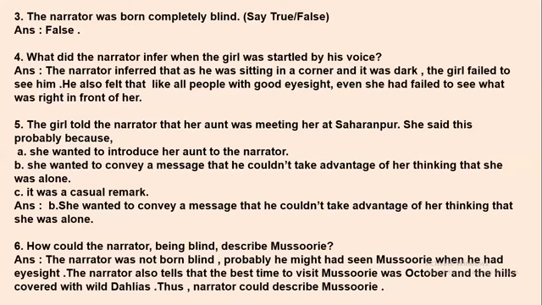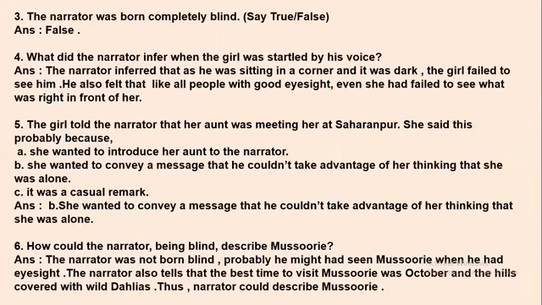So we have already seen the narrator was not born blind. So probably when he had his eyesight, he might have visited Missouri and seen everything, and that is how he is able to describe Missouri. He also emphasized which month is best to visit Missouri, that is October.